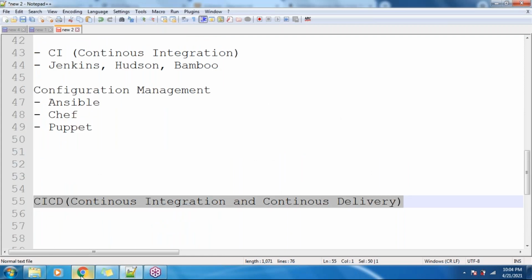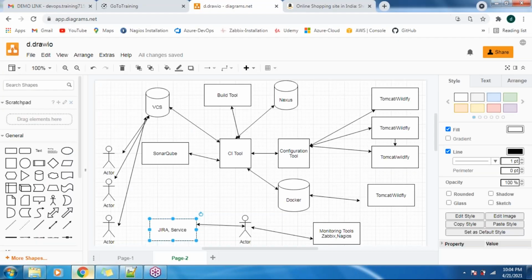And one more thing, whatever tools I have mentioned here, most of them are freely available. That means we need not purchase a license here, not only for learning purposes, in real time also. We need not purchase a license here. Most of the tools are freely available tools only.